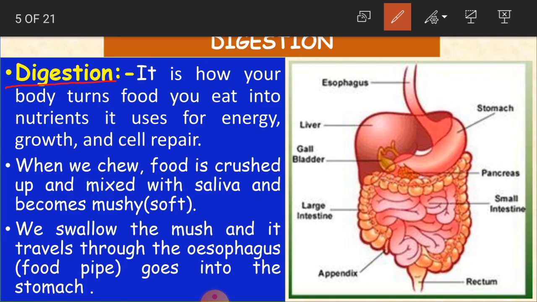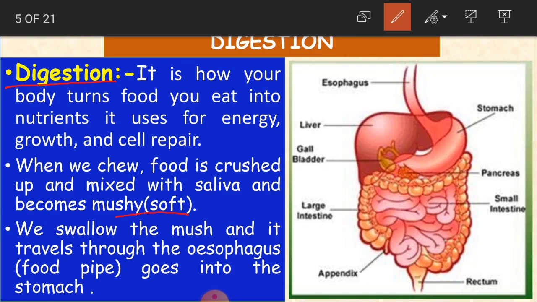You have to chew properly so that you can get your food digested. The food is crushed up, it breaks into pieces and it is mixed with the saliva which we have in our mouth. And it becomes soft. It becomes mushy.